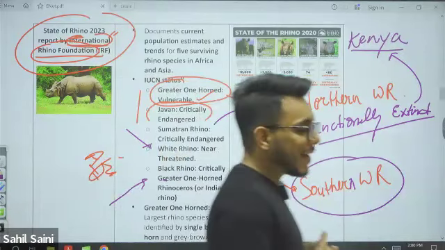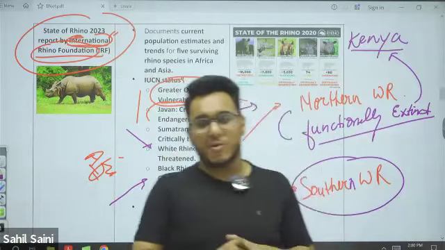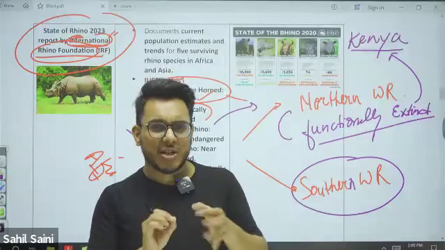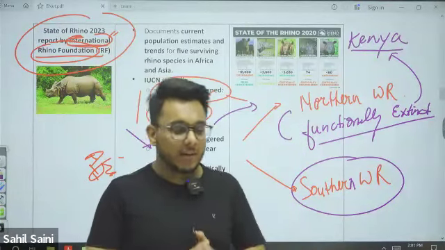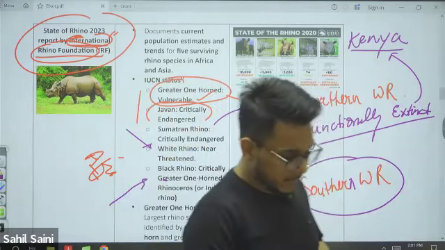Now, this white rhino is actually, guys, not white in color. If you are thinking it's white, it's actually grayish in color. So it is lighter than the black, and therefore it is referred to as white. Not actually white.